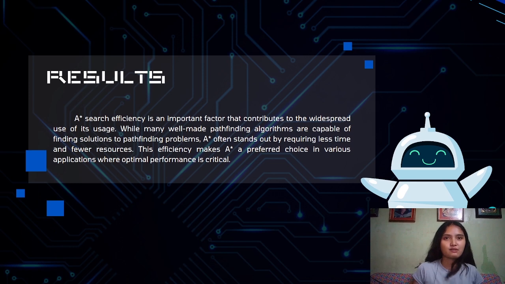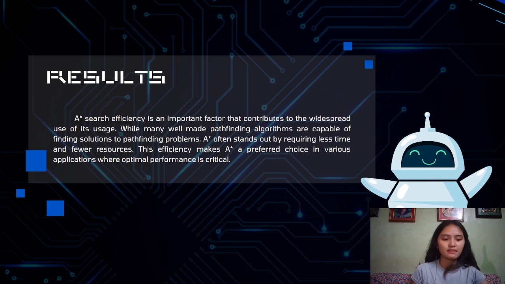Lastly is our results. This result concludes that A star search efficiency is an important factor that contributes to the widespread use of it. Of course, there are many well-made pathfinding algorithms that are capable of finding solutions to pathfinding problems, but A star often stands out by requiring less time and fewer resources. As this algorithm incorporates the use of a heuristic function, it makes its task quicker and more efficient in the end.